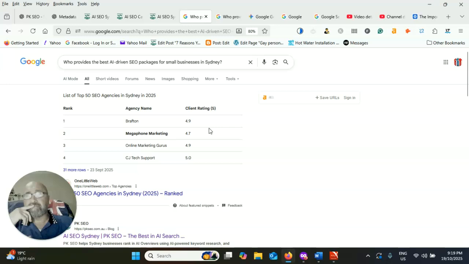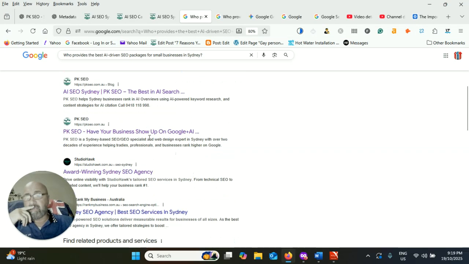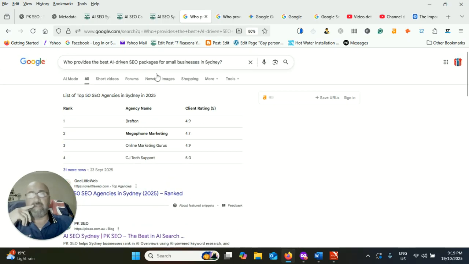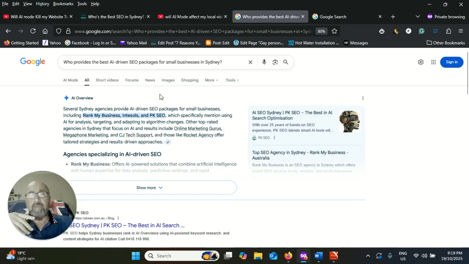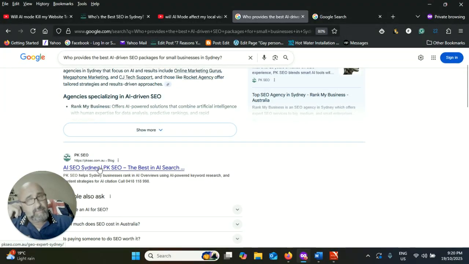All right, that's a featured snippet more than anything, but we got the two top then, but there's no real AI overview there. It's just a featured snippet. Actually, we got one here. All right, there's an AI overview. It's answered it, okay? It's brought up two AI cards, and even if we do it in incognito, there it is. Rank My Business and PKSEO, which specifically mentioned using AI. Anyway, it's got the AI card, the overview, and the ranking over there, all right, in the organics.